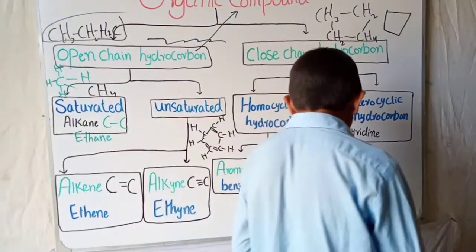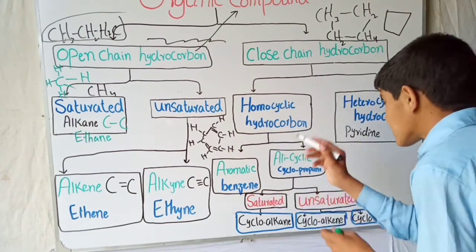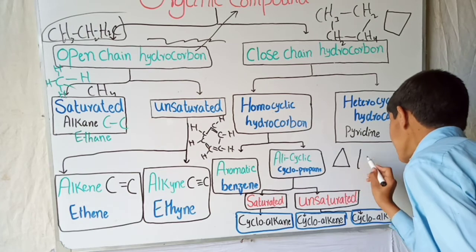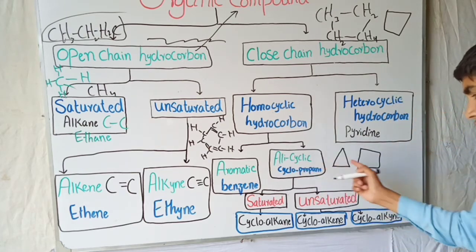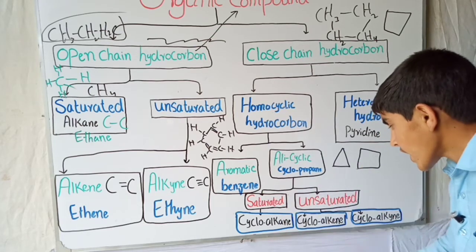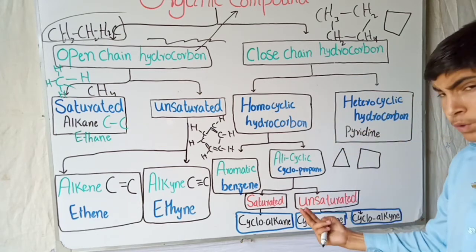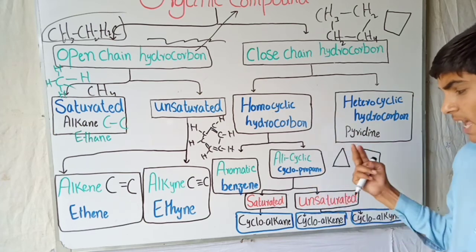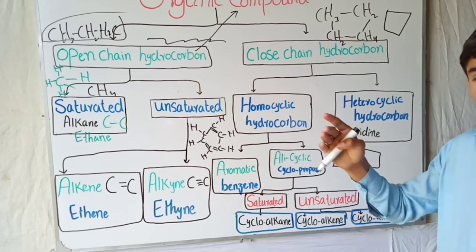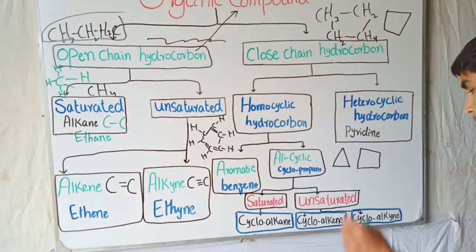While in alicyclic, the bonding form is not like this. It is not a completely cycle-like structure. It makes a structure like this, a rectangle-like structure. The alicyclic are also divided into two, saturated and unsaturated. Saturated alicyclic hydrocarbons are in cycle form, but there is no chance of making bonds with other atoms, like I said before for saturated alkane.